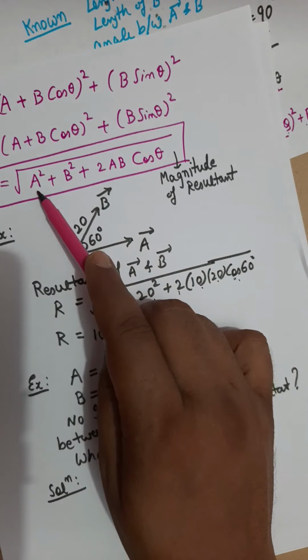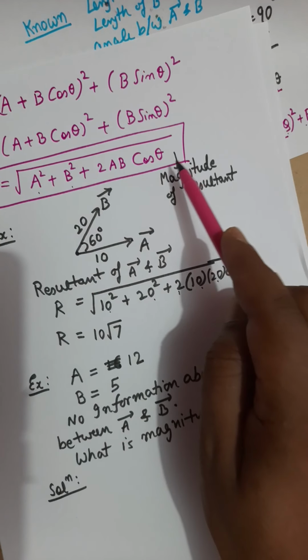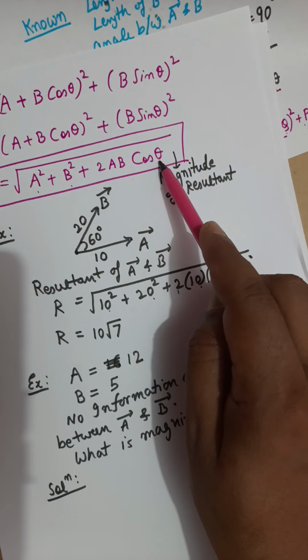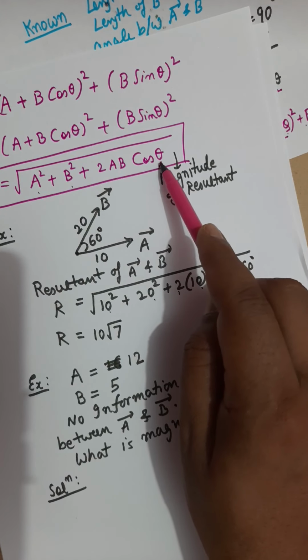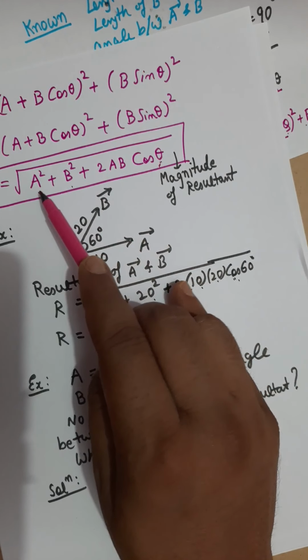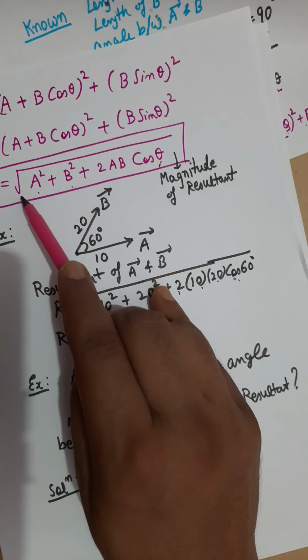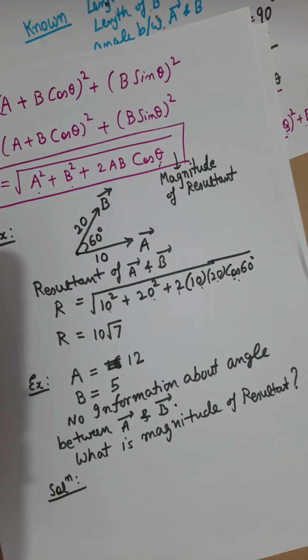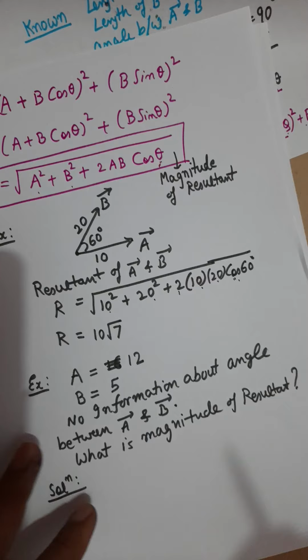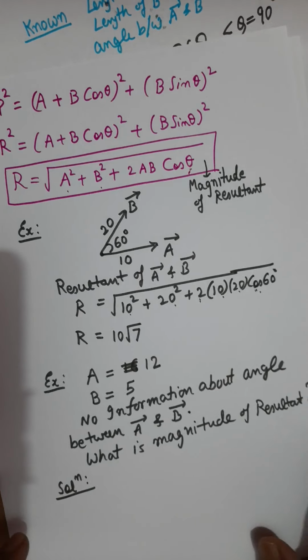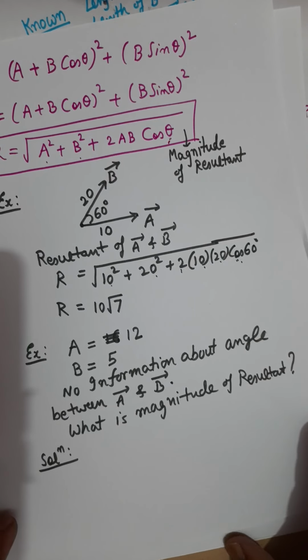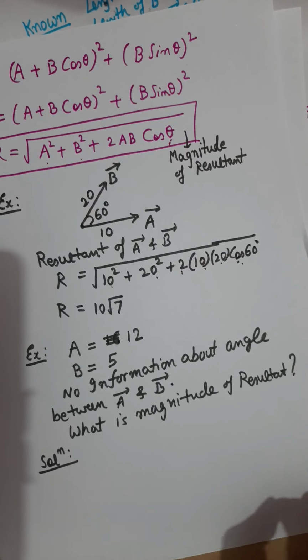You know the value of A, you know the value of B, but we do not know the value of this angle theta. And if we do not know the value of angle theta, then obviously you cannot find what is inside the square root. And if we do not know what is inside the square root, how can you find the value of r? That means without knowing the angle between two vectors, it is impossible to tell what is their resultant.